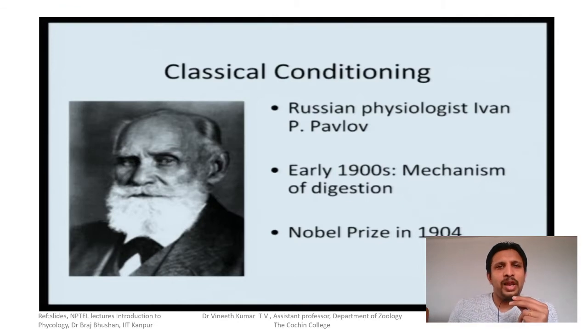In this type of learning, while an organism learns something, it associates its learning with something else. It associates a particular response or stimulus with something, and responds to that.